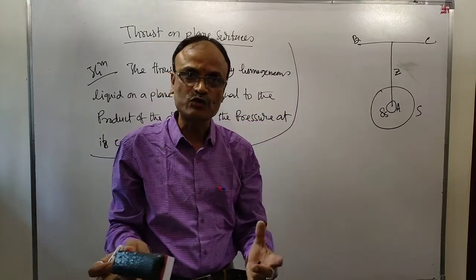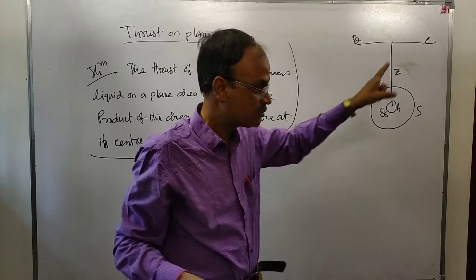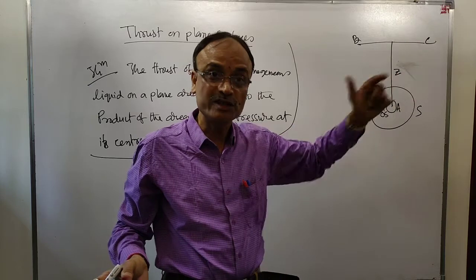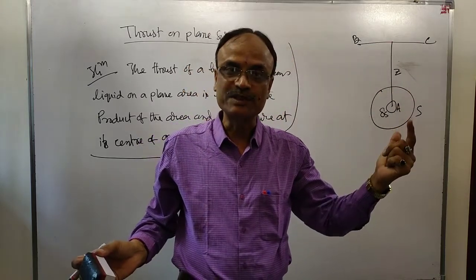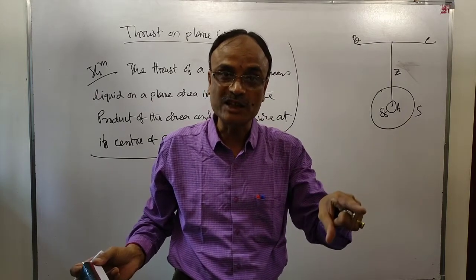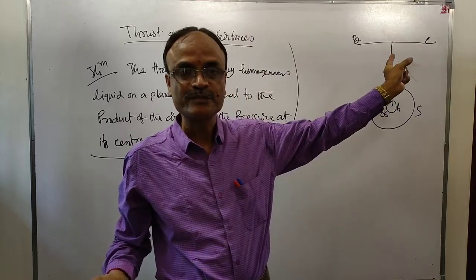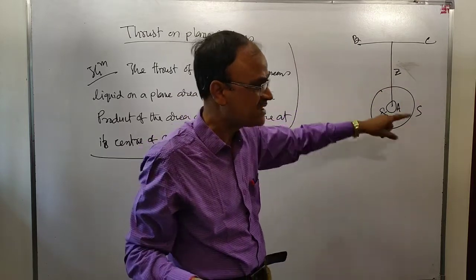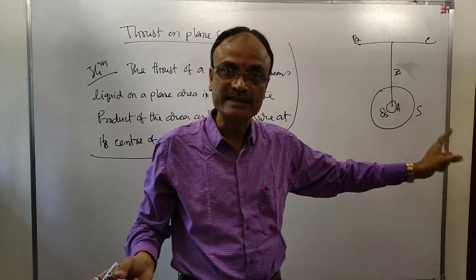It will be equal to the product of S into the pressure at the center of gravity of S. You find the center of gravity of S. Suppose it is at a depth Z bar below the effective surface. What will be the pressure at the center of gravity? G rho into Z bar. This means that the thrust will be equal to S into that pressure, G rho Z bar.